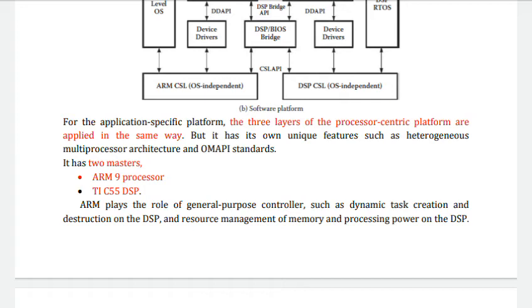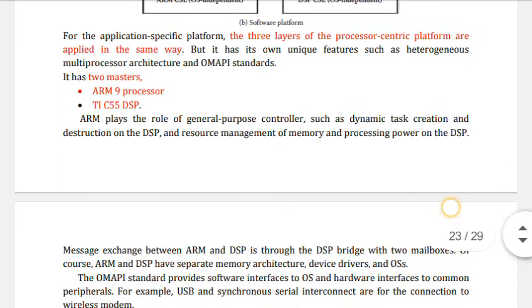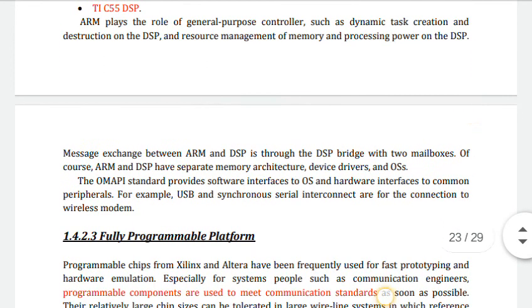Okay, and also it has two masters, that is the ARM9 processor and the TI C55 DSP. So this ARM plays the role of general purpose controller, such as dynamic task creation and destruction on the DSP, and the resource management of the memory and the processing power on the DSP.